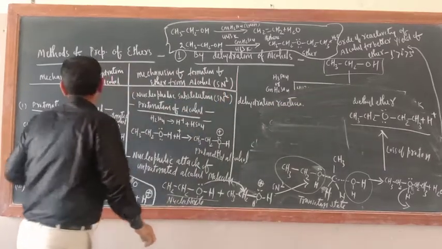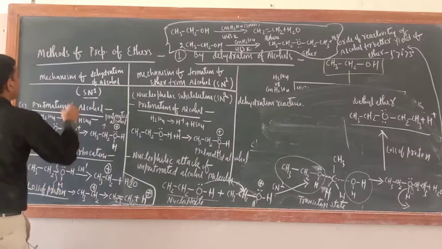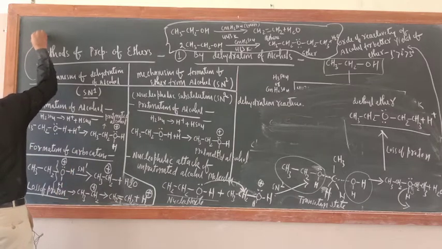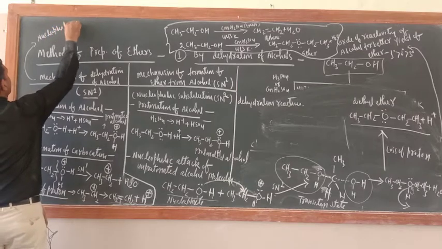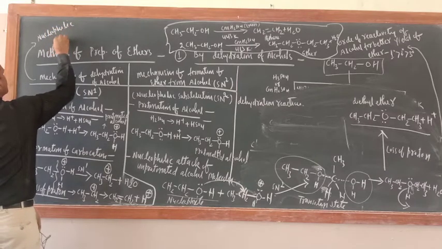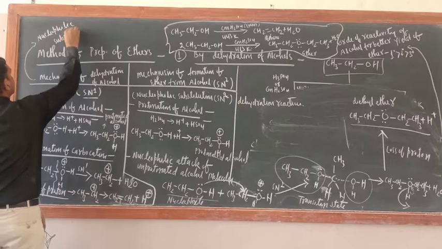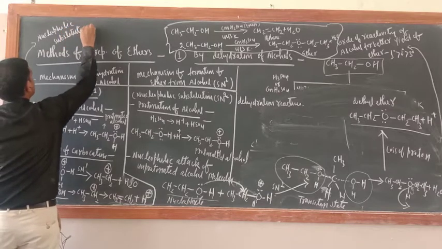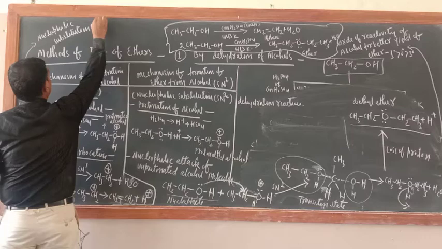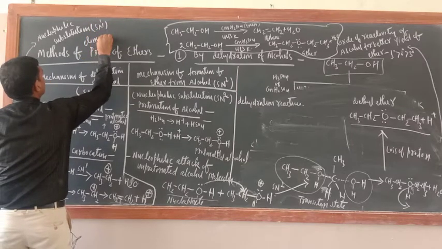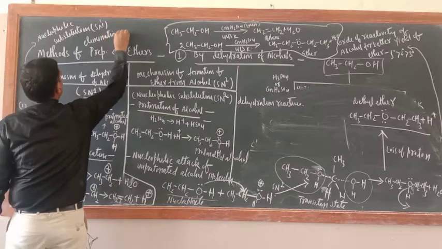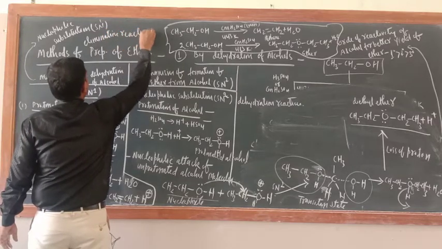Okay, what about this one? I am writing this side nucleophilic substitution (SN1) elimination reaction, and I hope that you know the meaning of elimination reaction.